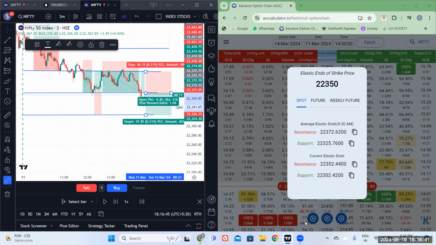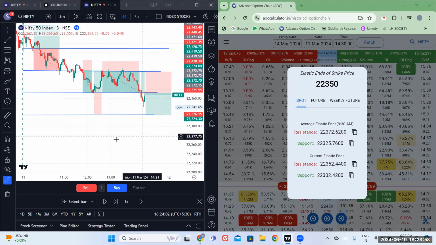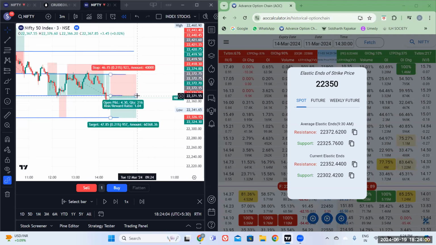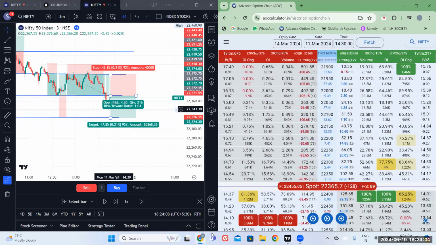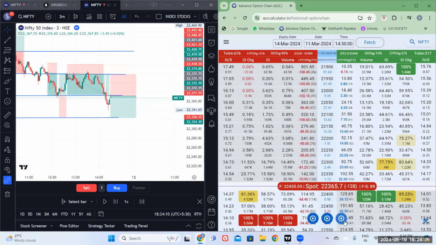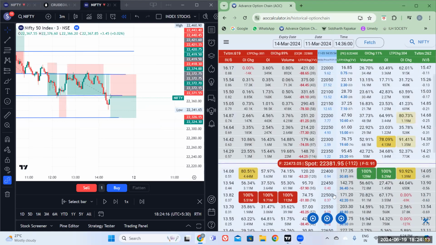Okay, so let me just pause this. Again I'm back. So now the same point will become the resistance, right? So now let's see. They say that at 230 we will not be able to take the trade.